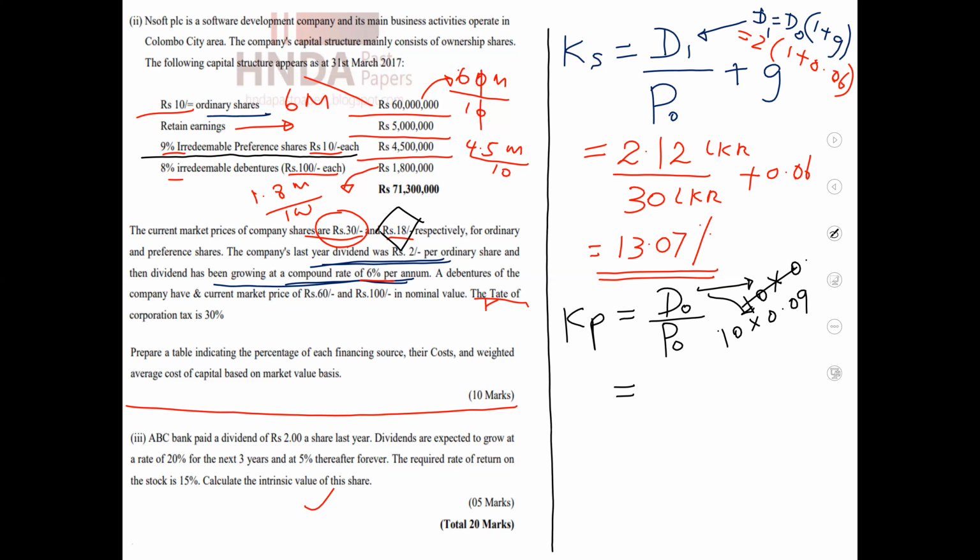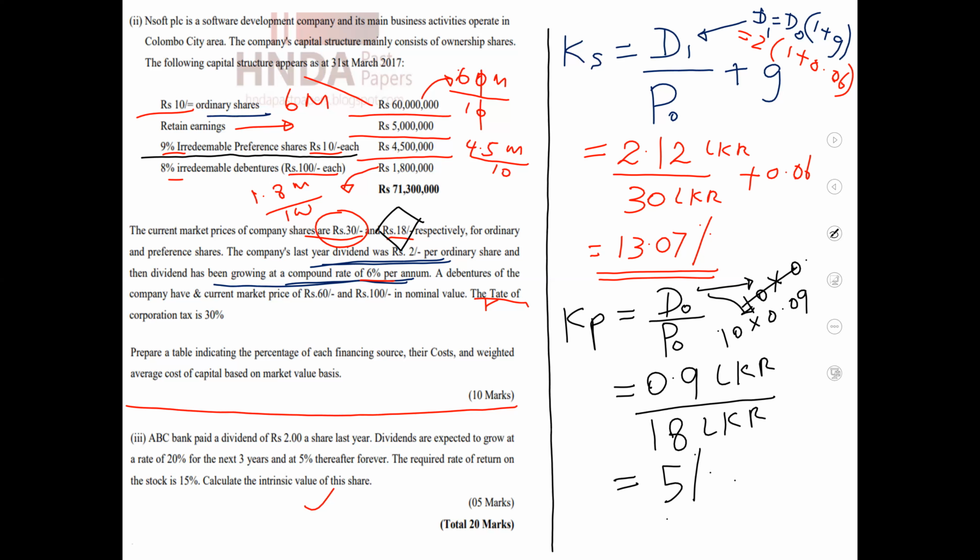Then D0 value 0.9 rupees, let's say LKR, divided by the P0 market value of 18 rupees. Okay, then the cost of preference shares we can calculate as 5%.